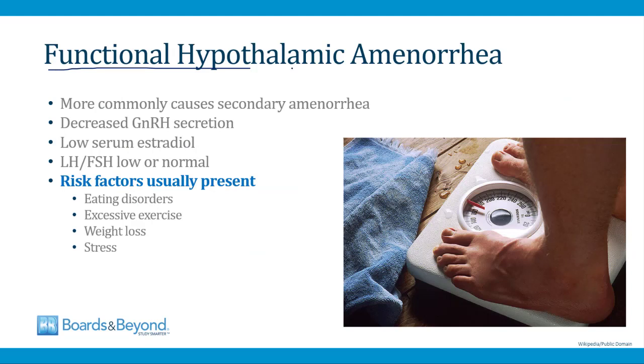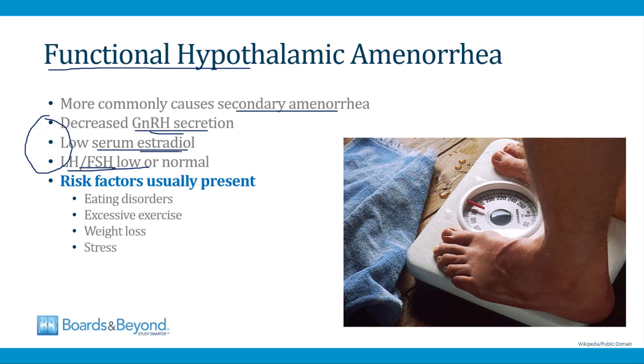Functional hypothalamic amenorrhea commonly causes secondary amenorrhea, but it can also cause primary amenorrhea. In this condition, there's decreased release of GnRH from the hypothalamus. There are also low levels of estradiol in the plasma. There are also low or low normal levels of LH and FSH. Basically, in this condition, the entire hypothalamic pituitary gonadal axis is suppressed, so that the release of everything from GnRH to LH and FSH to estradiol is decreased.